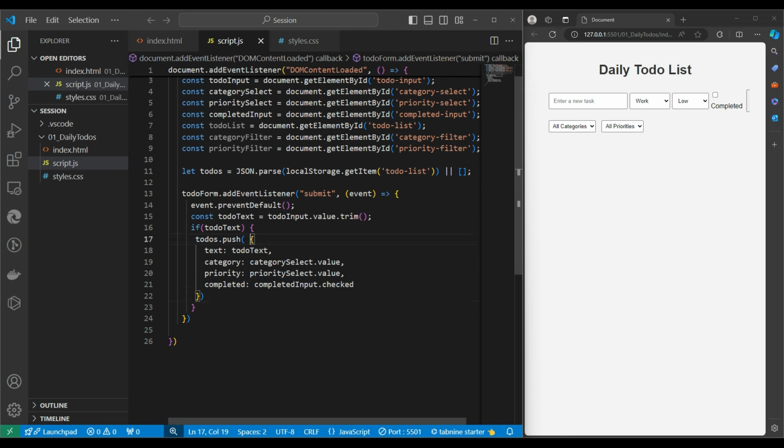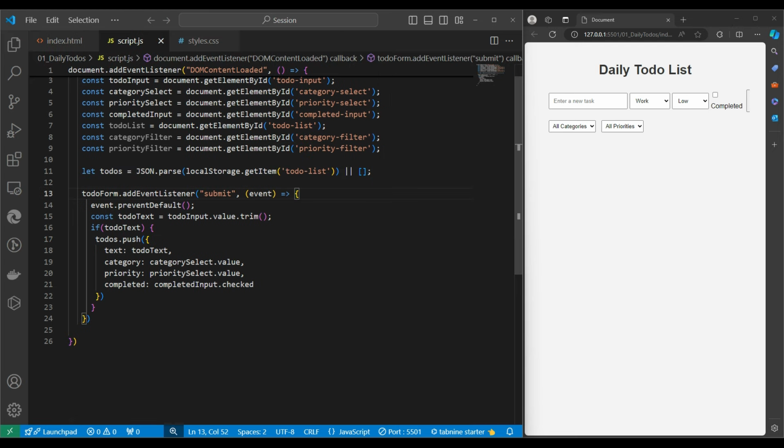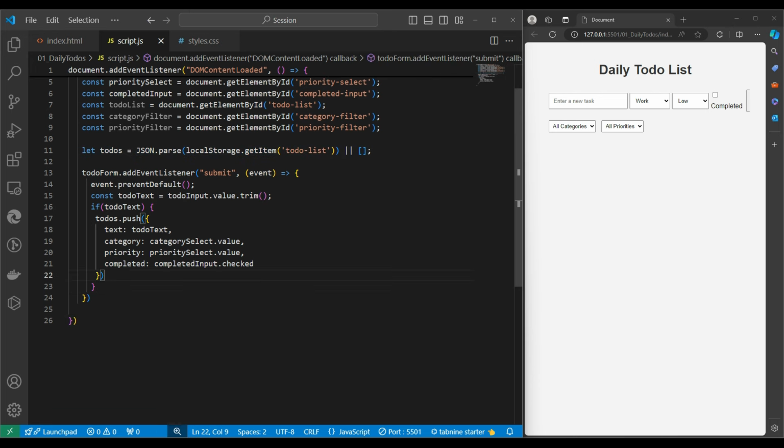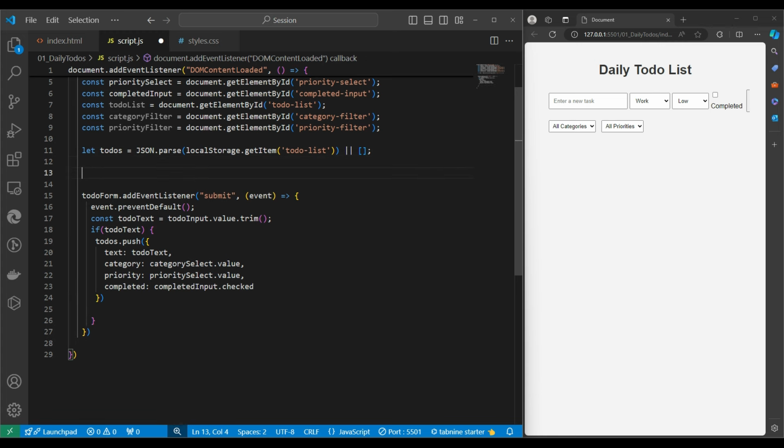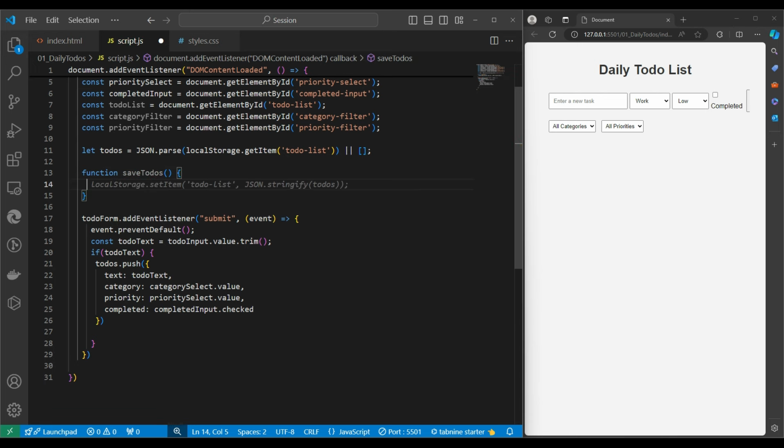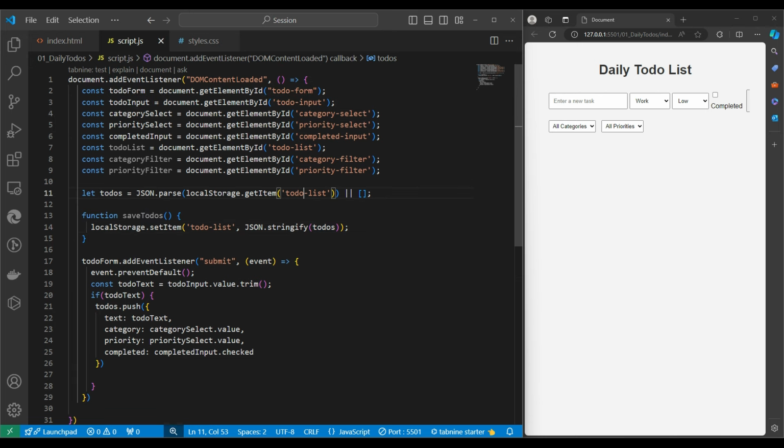Definitely after pushing this, we should save to local storage again, right? Because when we come back to this page and refresh, we should get all the to-dos list. To save it, I need to write a separate function, since we will save it a number of times. So the function should be saveTodos. Over here, whatever to-dos we have, we will save it, and this key should remain the same. So this is the key.